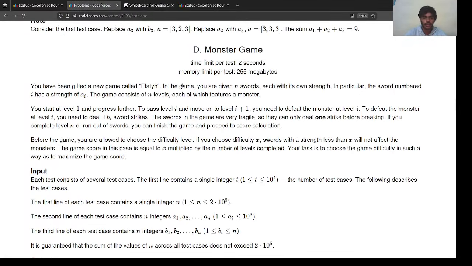Yeah, they did, right? In the game, you are given N swords, each with its own strength. In particular, the sword numbered I has strength A_I. So we are given N swords, and the game consists of N levels. Hope that solved it.